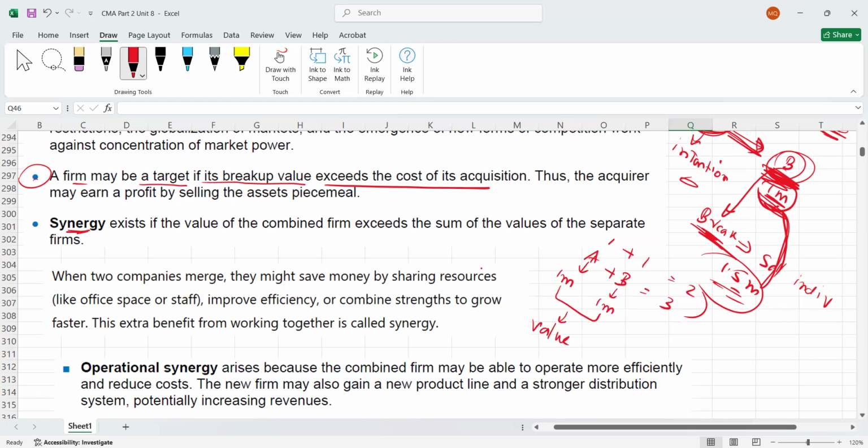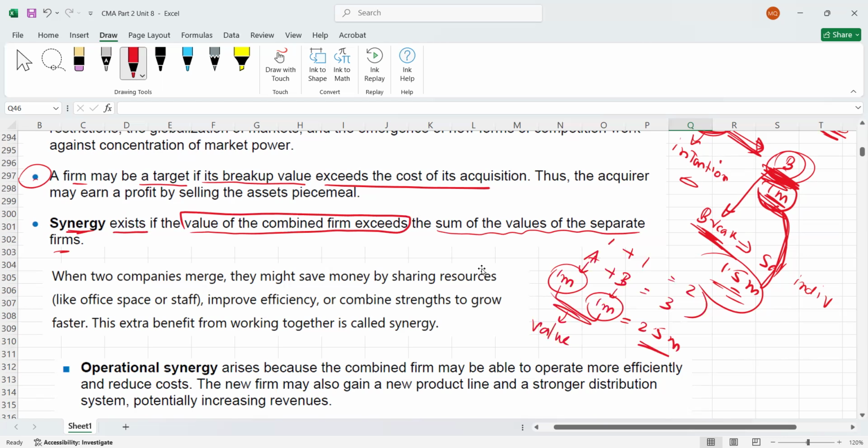This is the definition of synergy: synergy exists if the value of the combined firm exceeds the sum of the values of the separate firms. Let's assume the value of the combined firm is 2.5 million. If you sell one individually and the second individually, maybe you will get only 2 million. But if you combine them, its value will become 2.5 million.